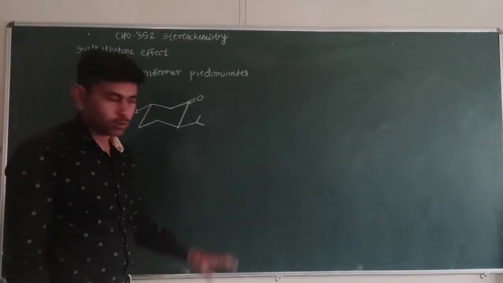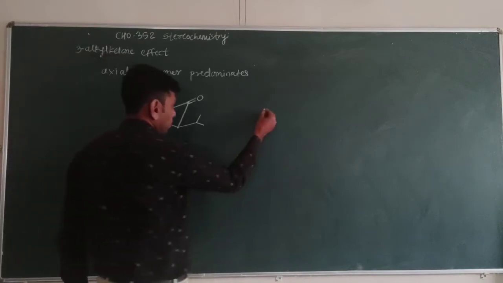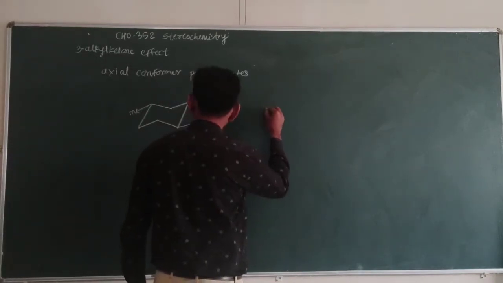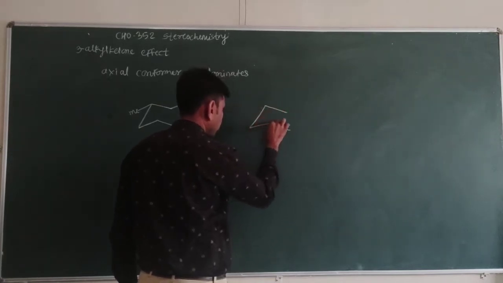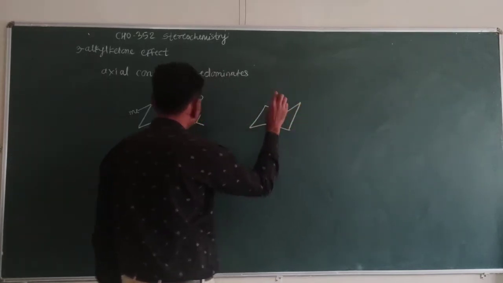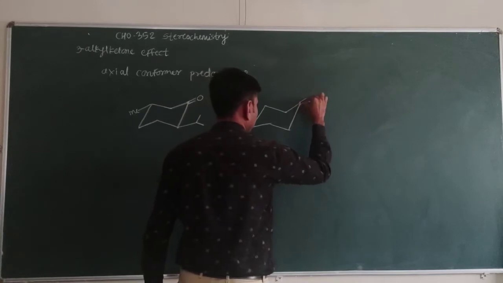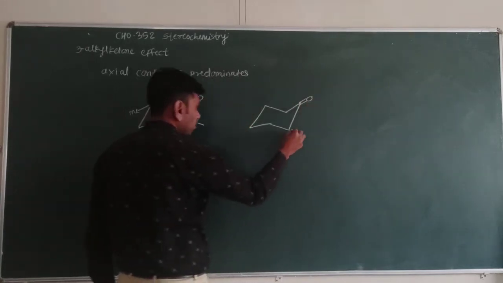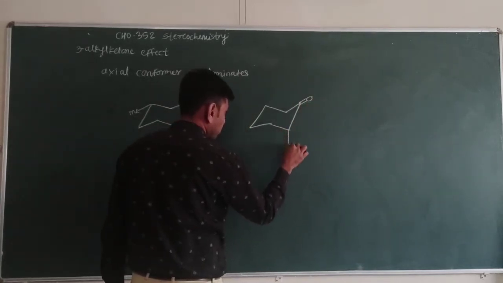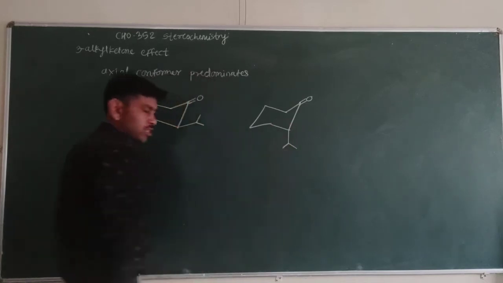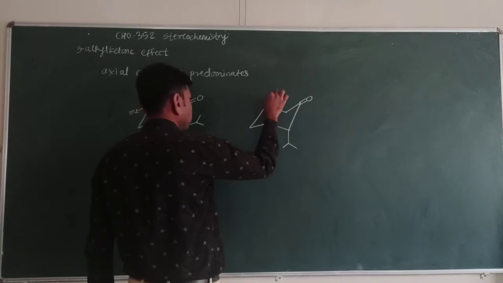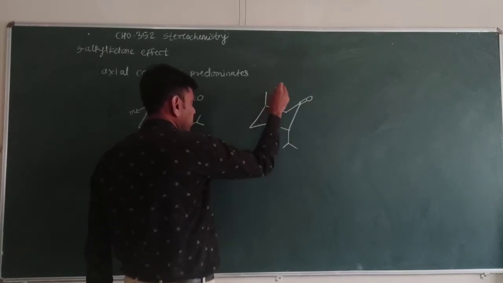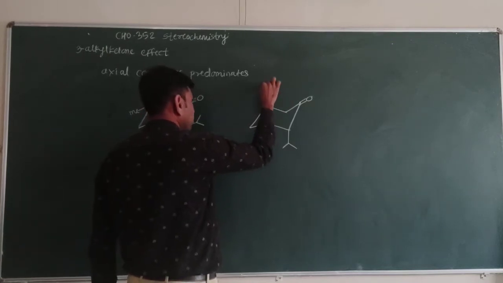Again we see another compound, in which the group at position number 2 is axial and the group at position number 3 is also axial.